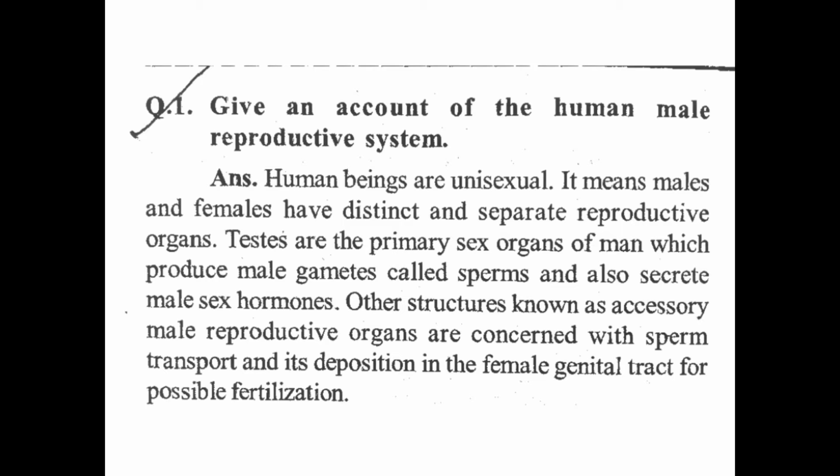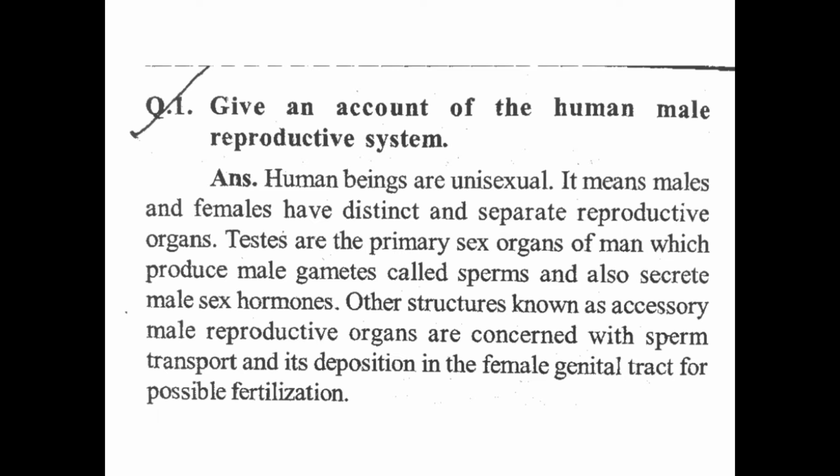Testes are the primary organ of man. That means in the male the primary sex organ is the testes, which produce male gametes called sperms.